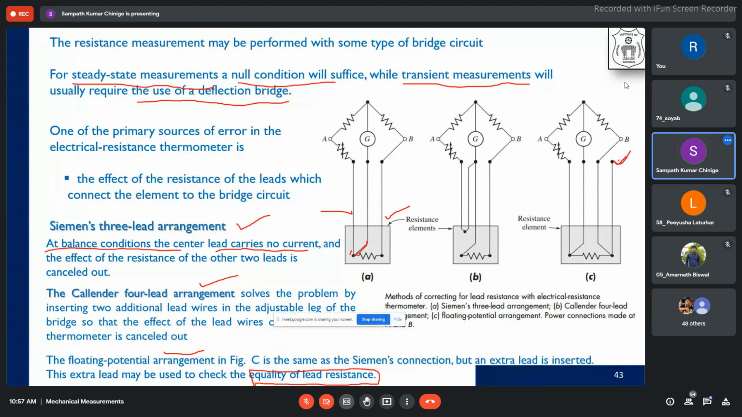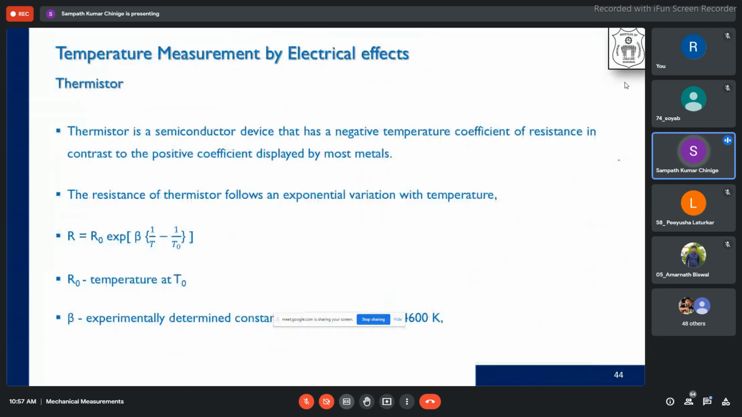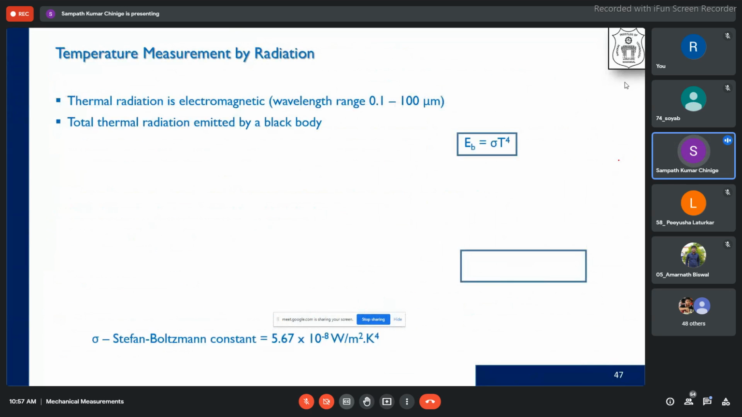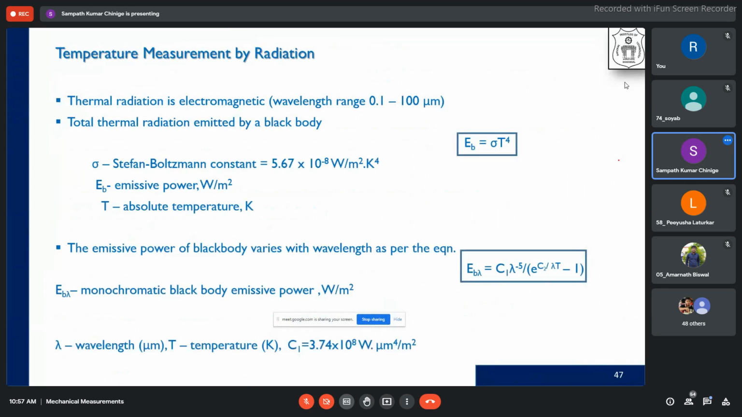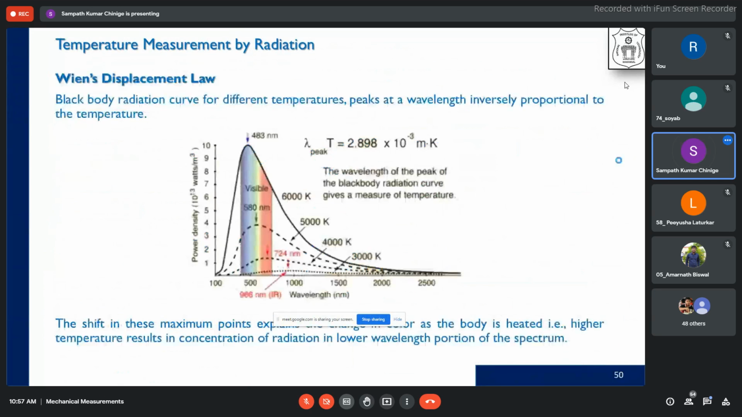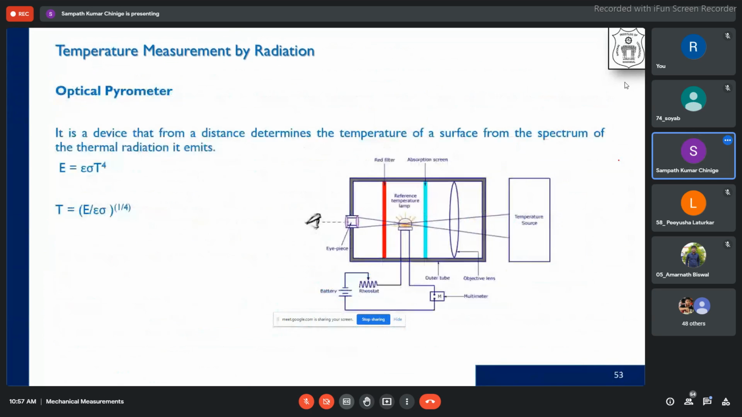So we have today gone up to the RTDs. In the next few classes, we will look at thermistor in a very quick way, and then temperature measurement by radiation is left over, which is a very interesting feature because it's non-contact. So there are certain places where we cannot go personally and measure.